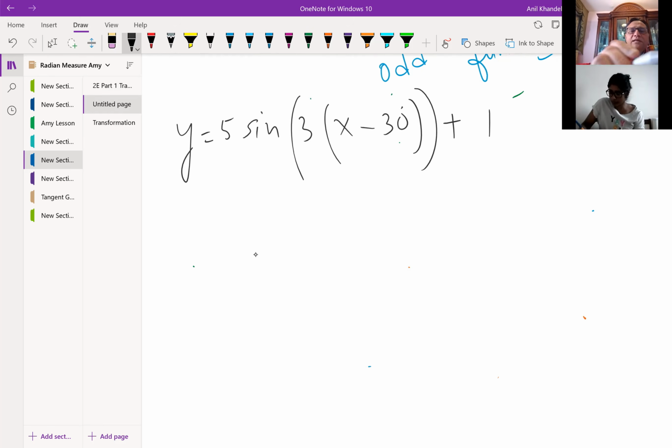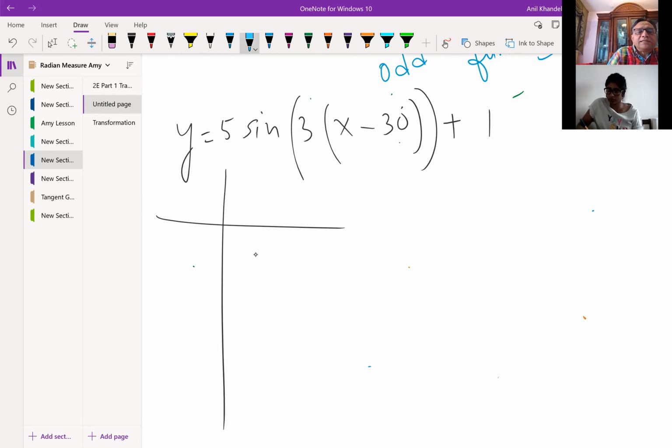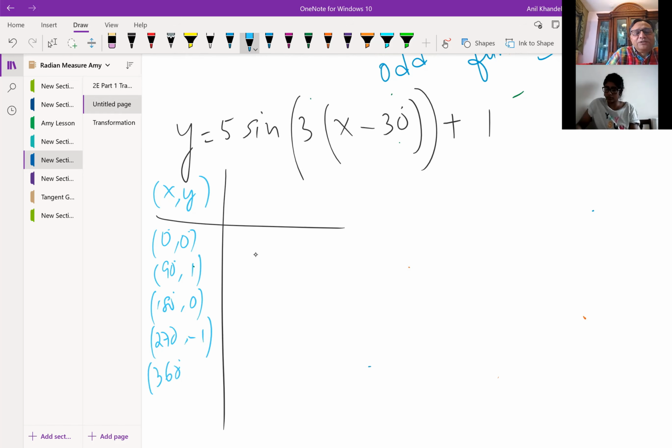Now, let me show you the algebraic method. So what we do here is that we actually look into the key values. For x and y, what are the x and y values and how are they going to get transformed? For sine, the x and y values are 0, 0, correct? At 90 degrees, you get 1. These are all degrees. And then 180 degrees is again 0. 270 brings it to the minimum value of -1. And 360 degrees is back to 0, correct? Those are the 5 key values.